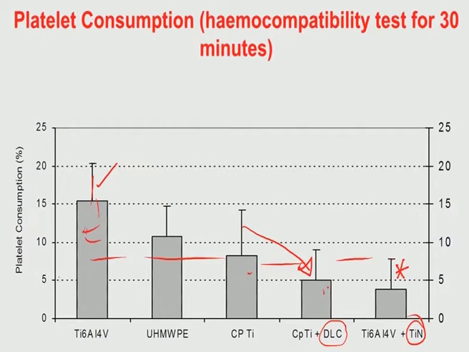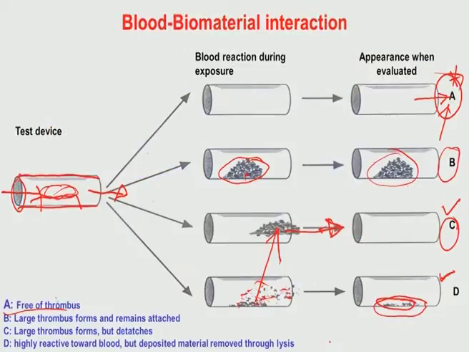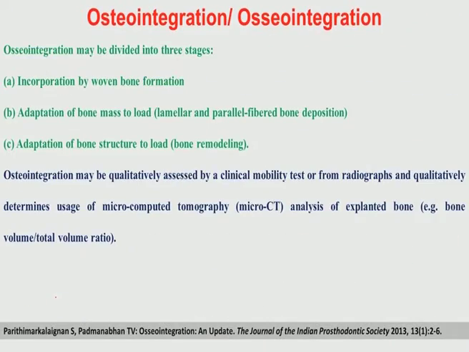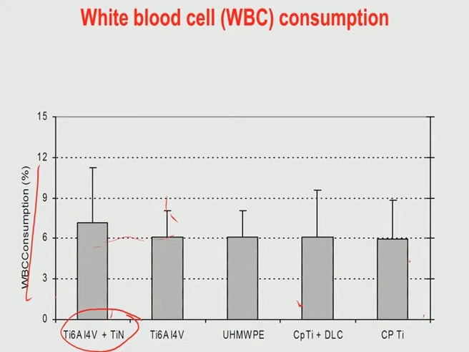So, in a way the ceramic coatings have shown to be quite useful, they do not disturb the white blood cell contents in the blood. At the same time, they significantly reduce the platelet consumption after the standard hemocompatibility test for 30 minutes as recommended by standard guidelines.